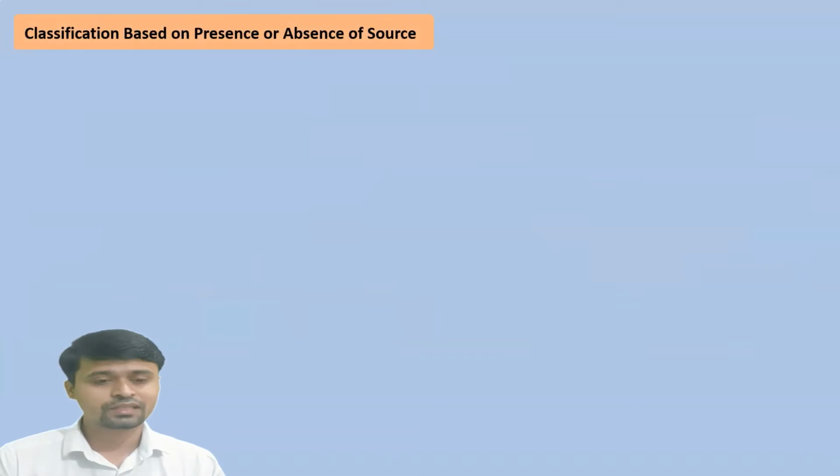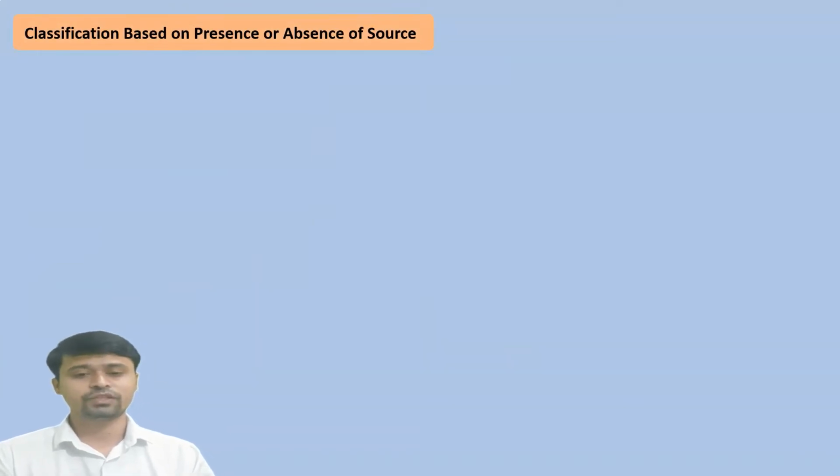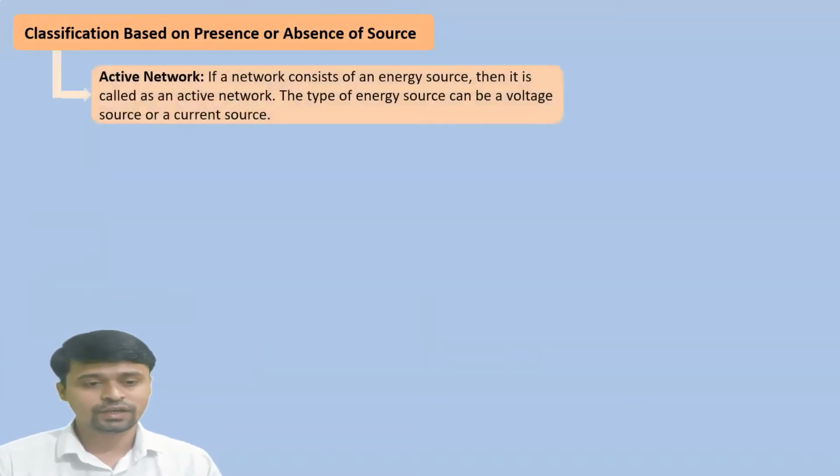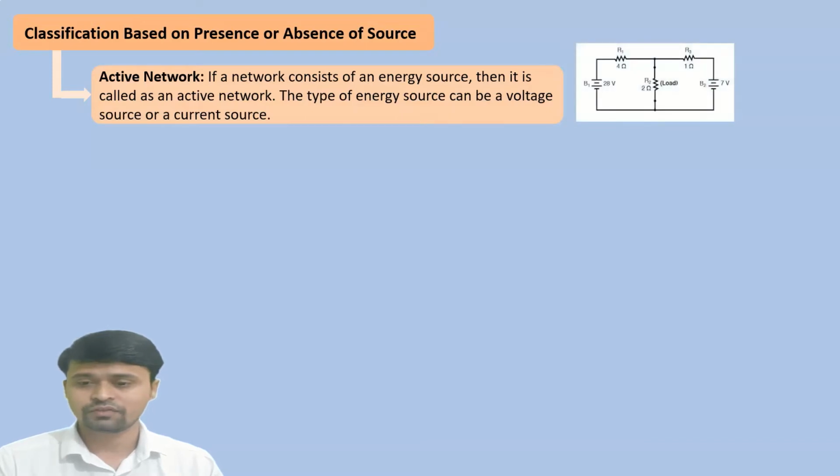So, classification based on the presence or absence of a source: it is divided into active network. So what is an active network? If a network consists of an energy source, then it is called an active network. The type of energy source can be a voltage source or a current source. That means if any network has a voltage source or a current source, then it is an active network.